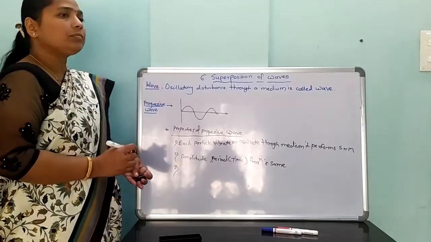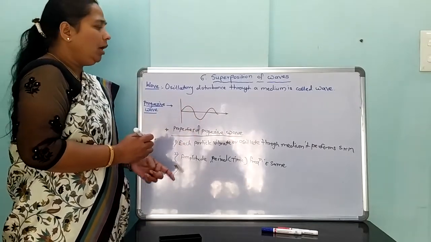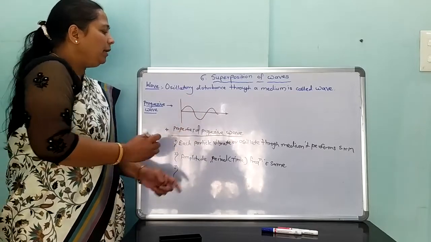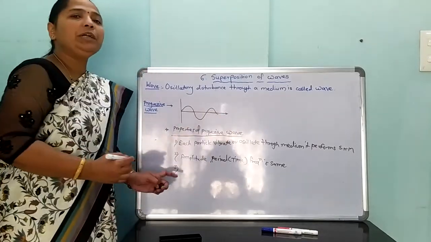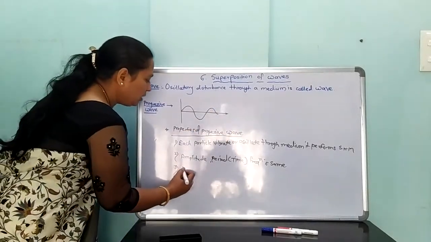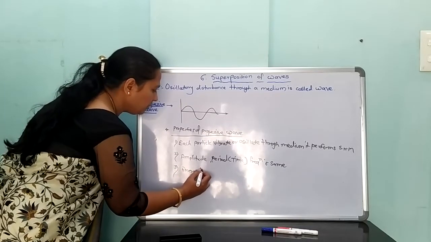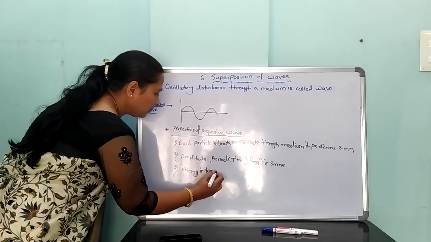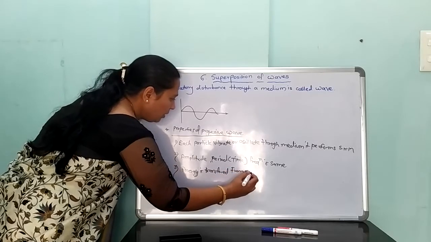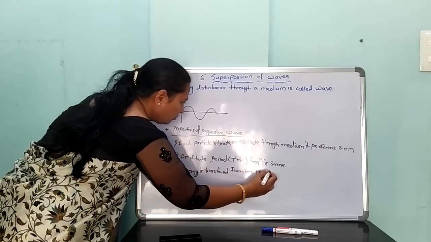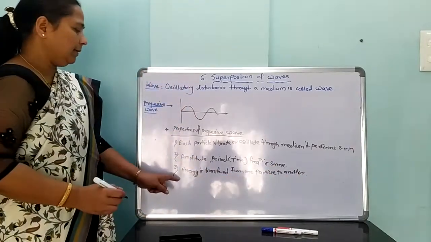Third property: each particle vibrates in a medium, and there is transfer of energy from one point to another point. Energy is transferred from one particle to another particle.